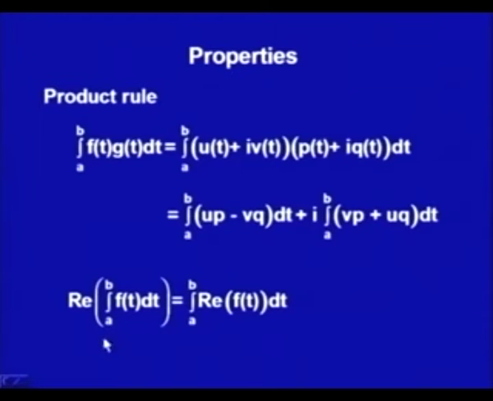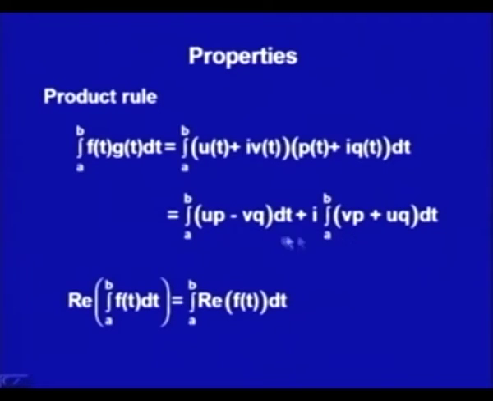we do have one more property which says the real part of the integral a to b of f t dt is the same as the integral a to b of the real part of f t dt. How? If you remember our definition of the definite integral for a complex valued function, we defined the integral a to b of f t dt as the integral of u t with respect to t in the range a to b plus i times the integral of v t with respect to t in the range a to b.